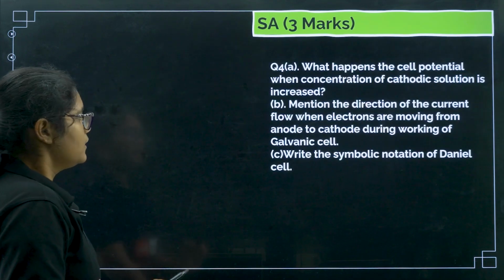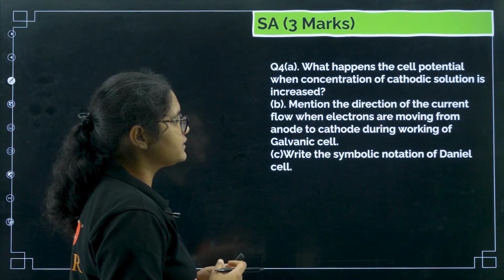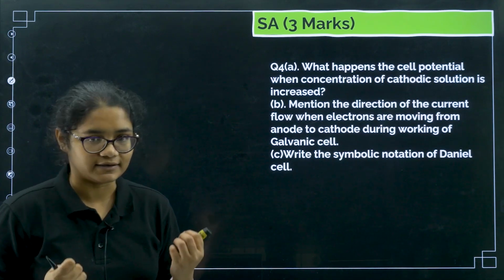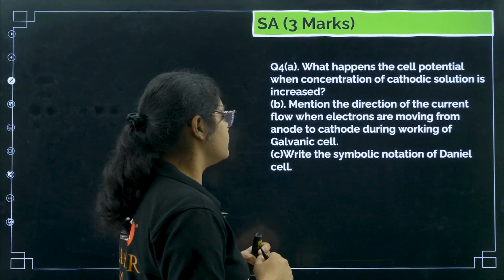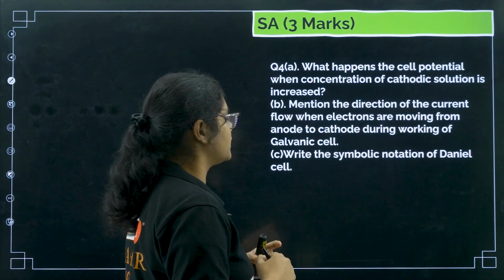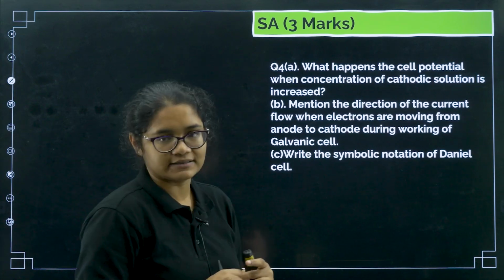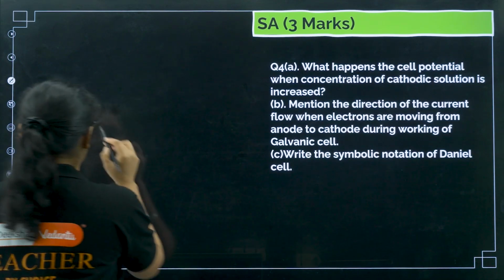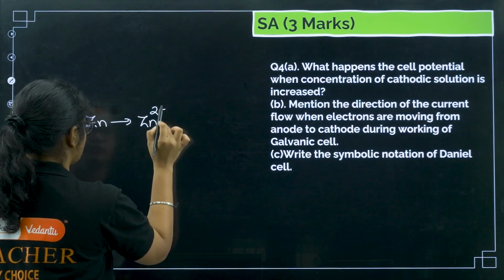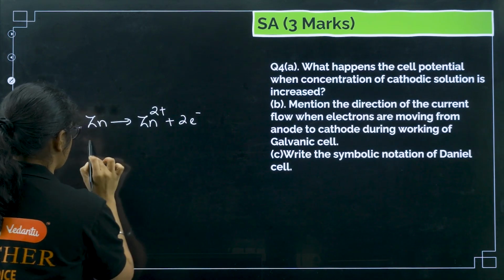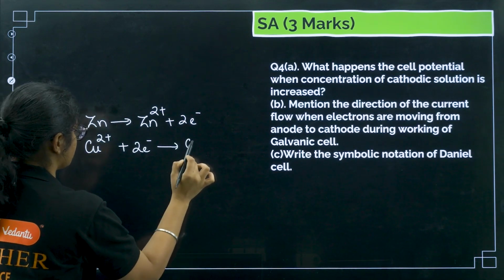Okay. Next, question number 4. What happens to the cell potential when the concentration of the cathodic solution is increased? Mention the direction of the current flow when electrons are moving from anode to cathode during the working of a galvanic cell. Write the symbolic notation of the Daniell cell. Now suppose zinc is undergoing oxidation, Zn gives Zn2 plus and 2 electrons, and copper 2 plus is undergoing reduction to give you copper.